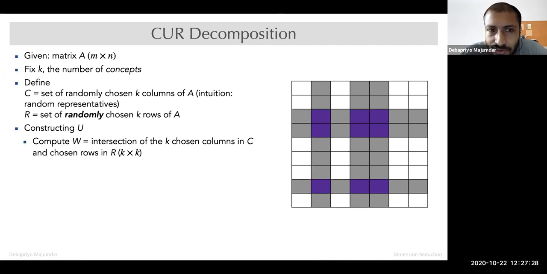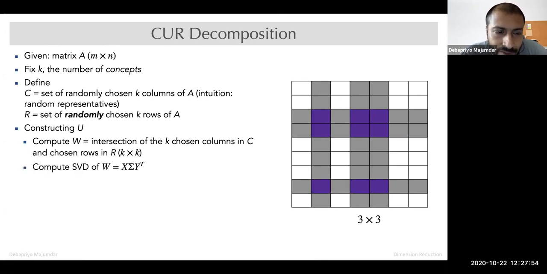These are the three columns randomly chosen. Suppose K is equal to 3. Then W will be the intersection, the blue cells only. So it's a 3 cross 3 matrix, that is K cross K. So this is W.